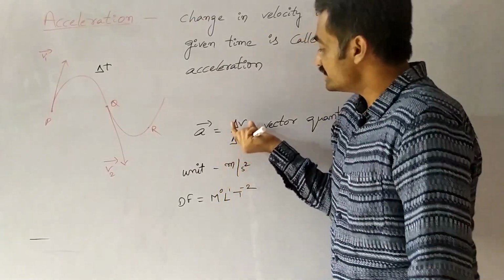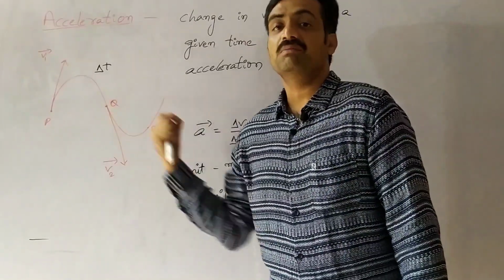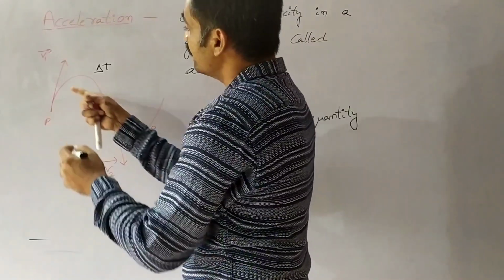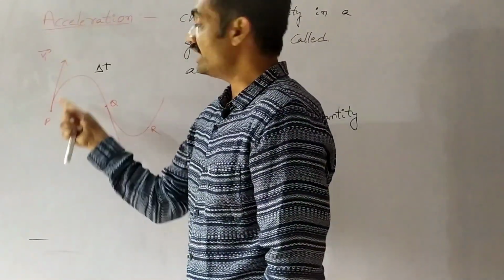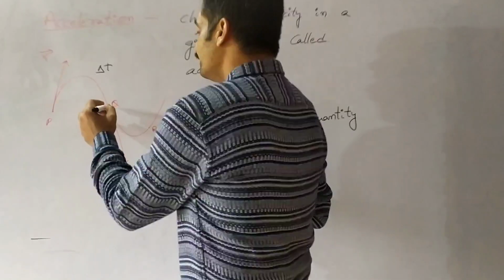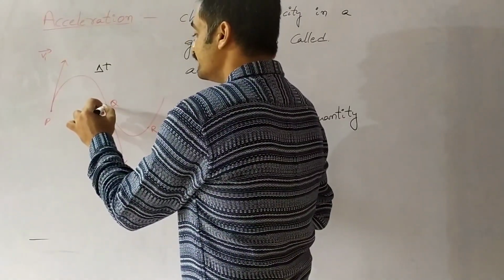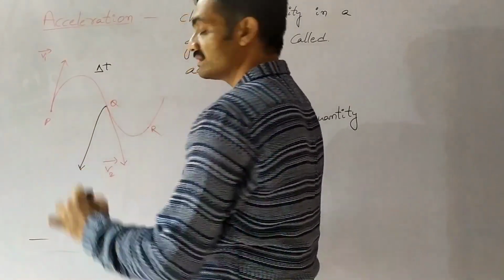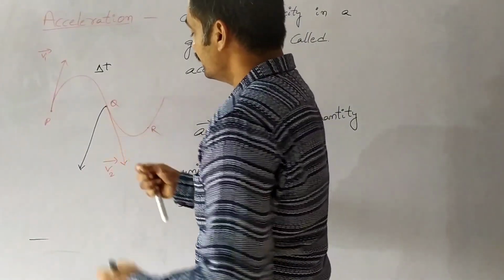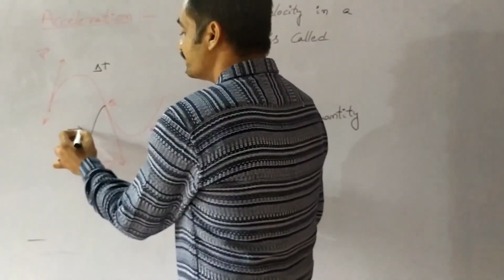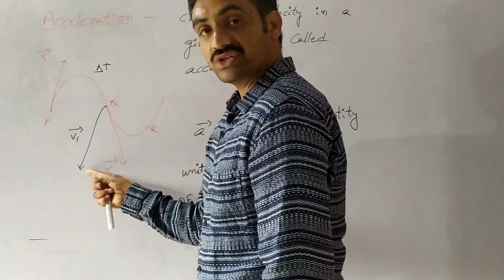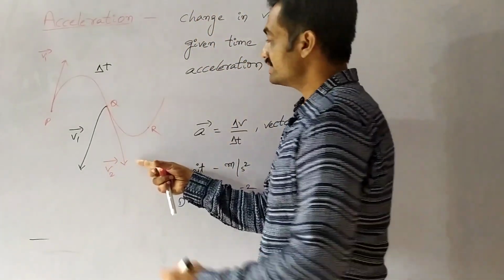Now we have to represent the change in velocity based on this path. Let us reverse the direction of the velocity at P. Then it is represented like this. Observe that v1 bar is represented in the opposite direction, whereas v2 bar is acting in this direction.